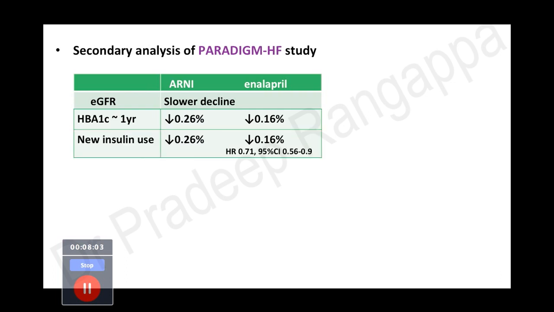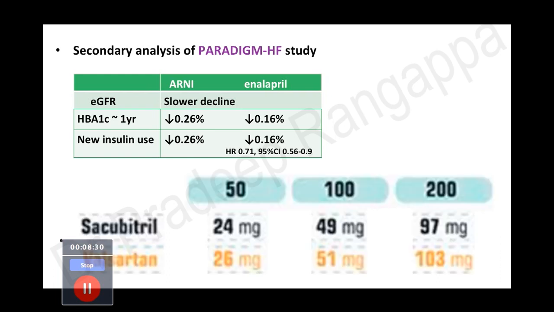And they looked at new insulin usage in diabetic patients with heart failure, and the new insulin usage was significantly less in the ARNI users as compared to enalapril. So this is an additional advantage, along with the other advantages of reversing remodeling, reducing blood pressure and reducing the diuretic need. This was a new additive advantage which they found with ARNI compared to the other ACE inhibitors.